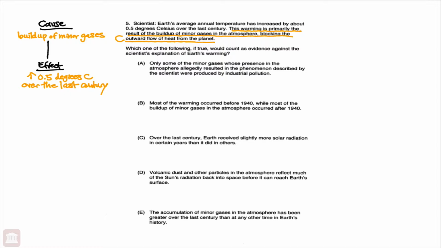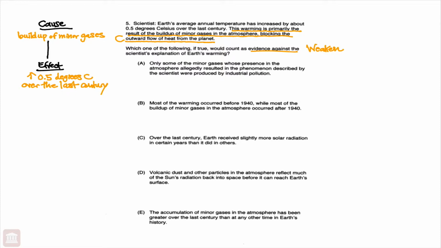Which of the following, if true, would count as evidence against the scientist's explanation of the Earth's warming? You notice evidence against. This is a weakening question, asking us to weaken this scientist's explanation of the Earth's warming.